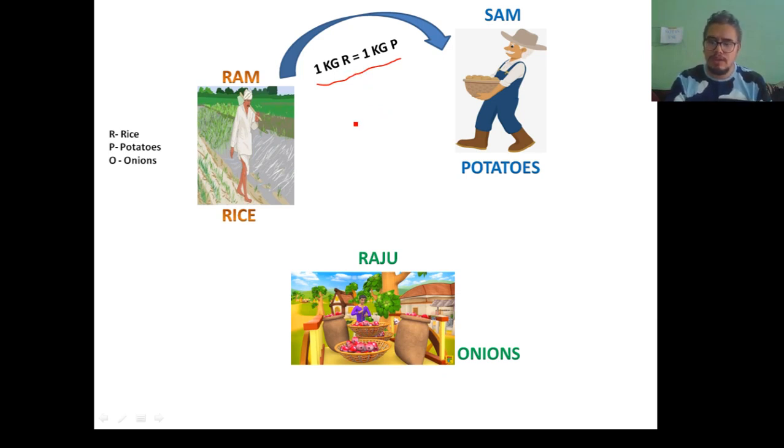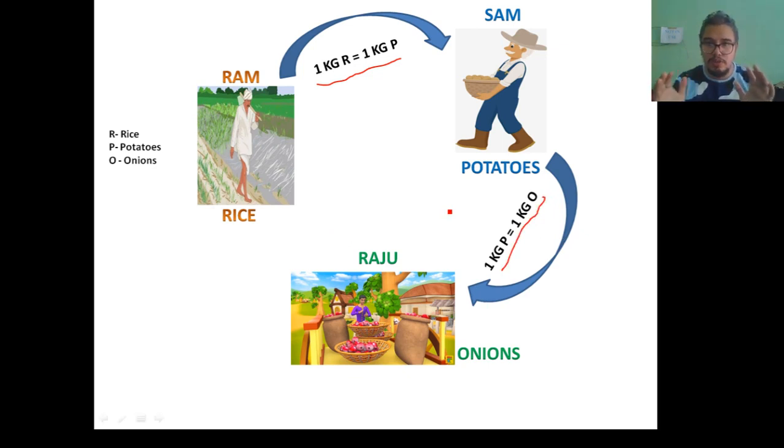In a similar way, let us further assume that Sam and Raju also have agreed to exchange their products with each other, and here also the exchange rate which they have decided is 1 kilogram of potatoes equals 1 kilogram of onions.